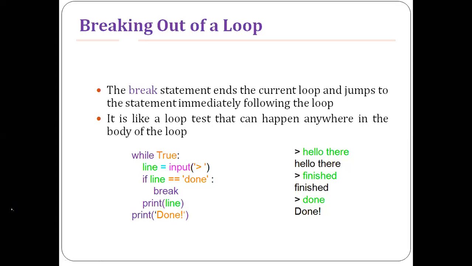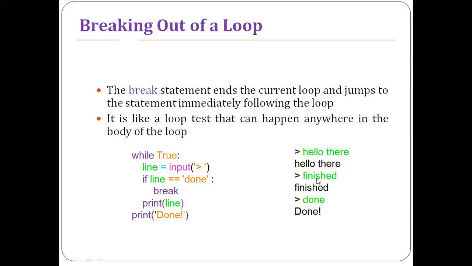So what I am doing is that we are inputting something from the user, right? Input is a function, right? So I'm asking the user to input things. He will enter something like "hello there". I'm just checking whether the inputted value is equal to done or not. If it is not equal to done, I'm just printing the value that has been inputted by the user. So second, it loops again.